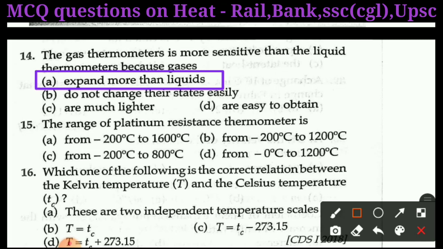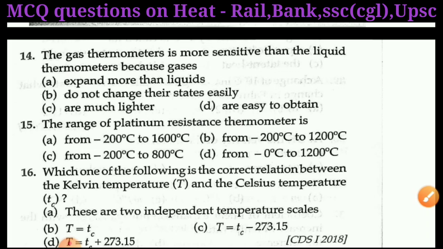Right answer of question number 15 is option B, from minus 200 degree Celsius to 1200 degree Celsius.